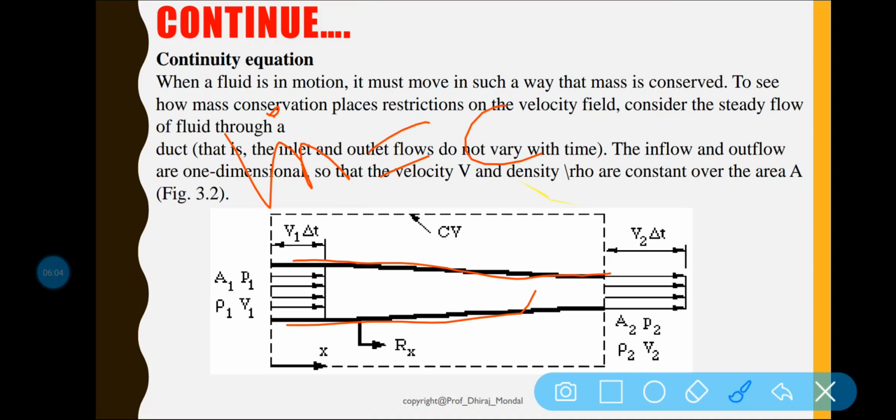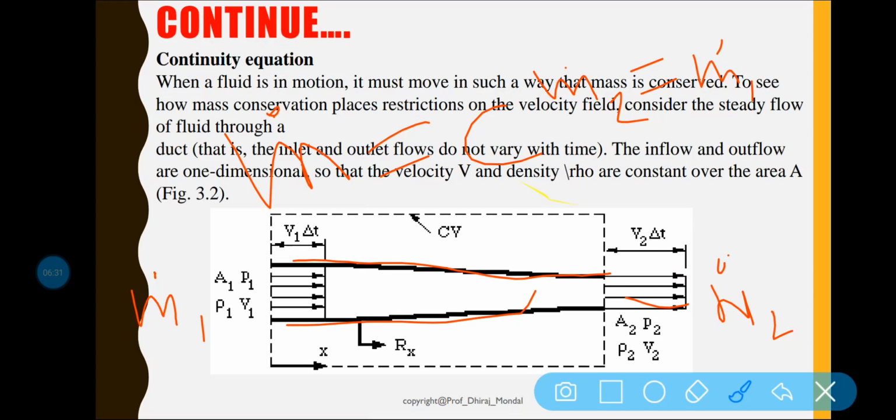Now m1 dot amount of mass is entering the system, and m2 dot amount of mass is coming out of the system. Mathematically we can say that m1 dot is equal to m2 dot, because the total amount of liquid coming into the system is equal to that coming out of the system.